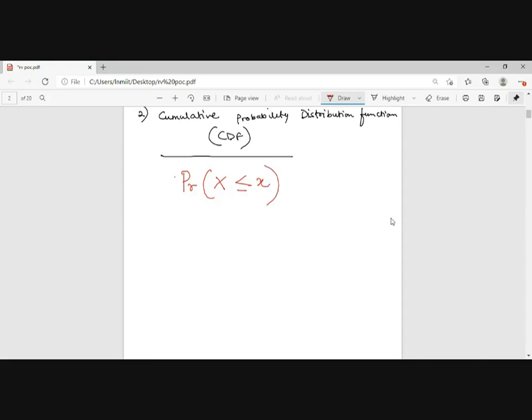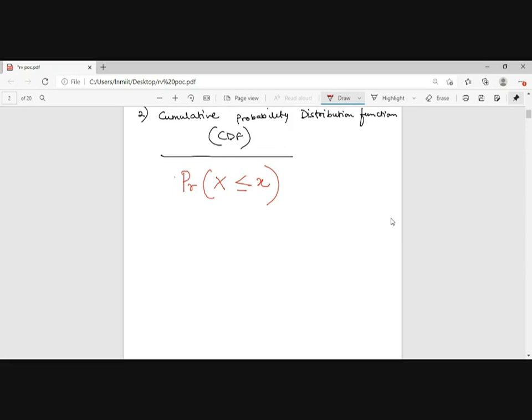When we are going for a continuous random variable, finding the probability of a single value is 0. So in that case, we always go for a cumulative distribution function, because finding the probability of a range of values is far easier compared to finding the probability of a single event in a space.